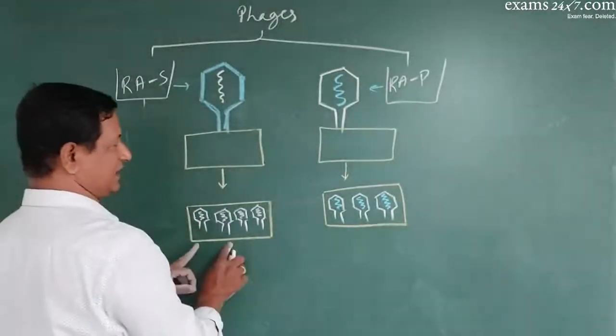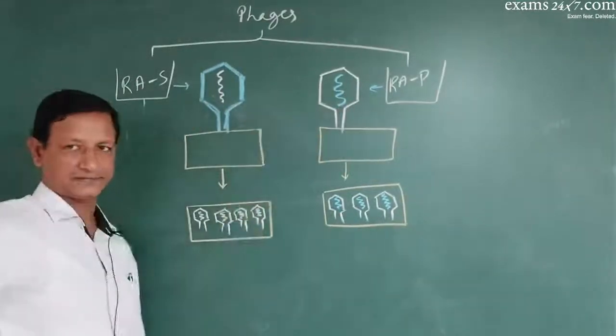In both the bacterial cells, both the phages have multiplied.